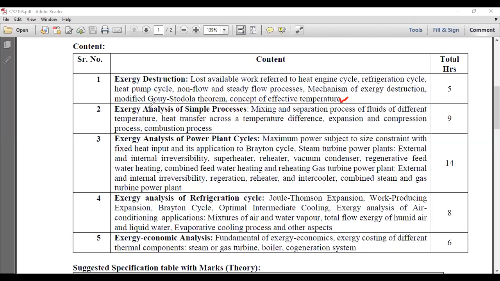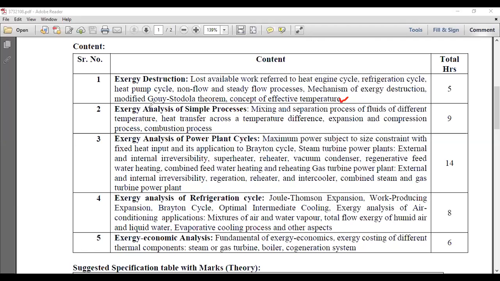So on the basis of that first law, I think you have studied in engineering thermodynamics, right? The SFEE equation, so that you can get different components like turbine, compressor, heat exchanger, boiler. Okay, that you have to use in exergy analysis also, right?